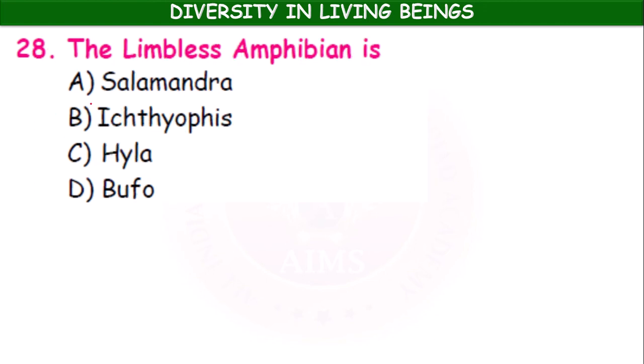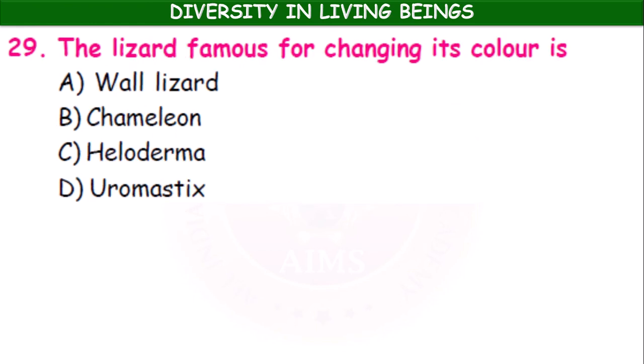Among these, which is the limbless amphibian? Salamandra, Ichthyophis, Hyla, Bufo. The limbless amphibian is Ichthyophis. The lizard famous for changing its color is: wall lizard, chameleon, Heloderma, Uromastyx. Okay. So, it is the chameleon.